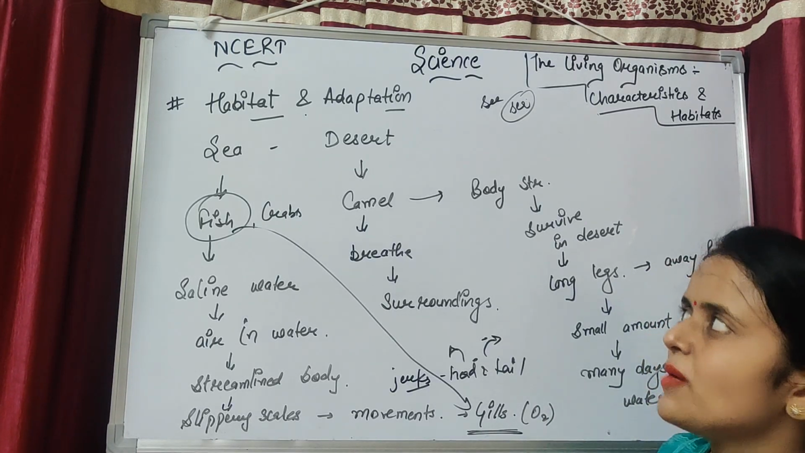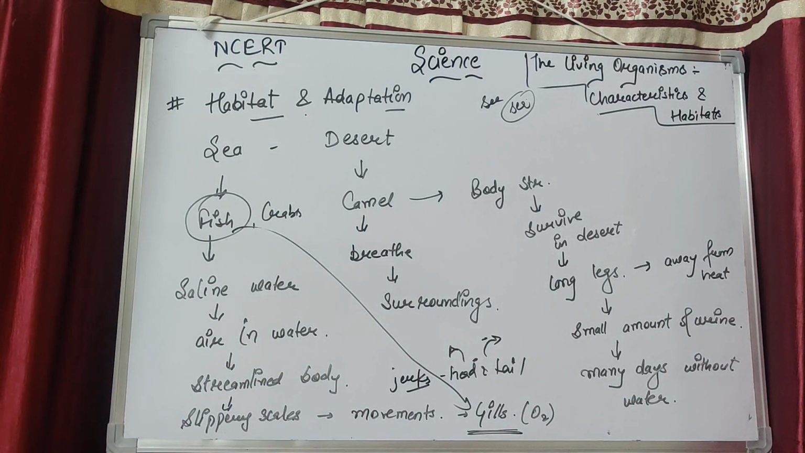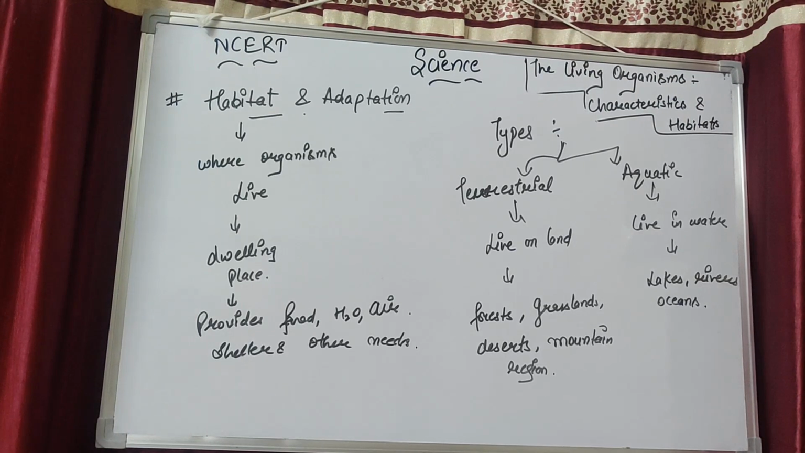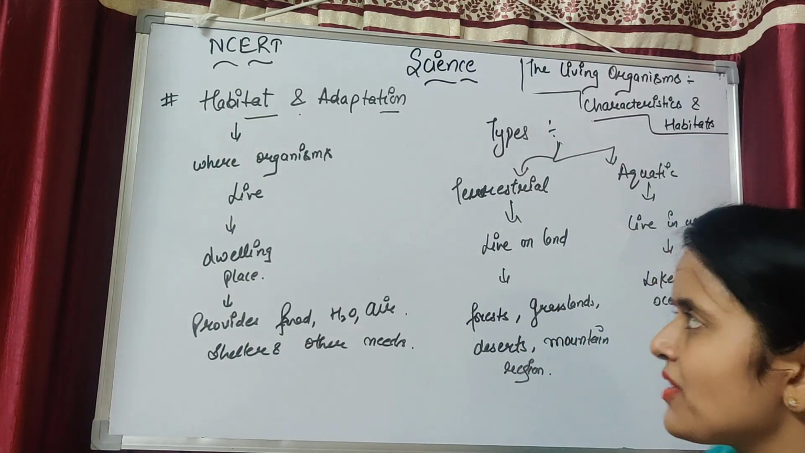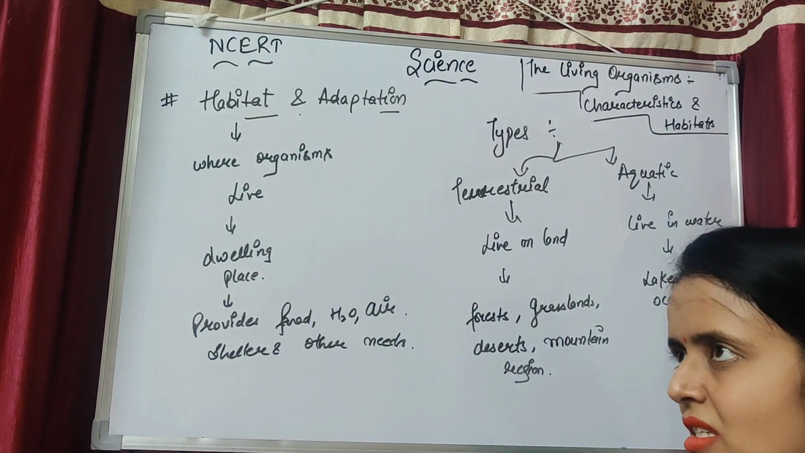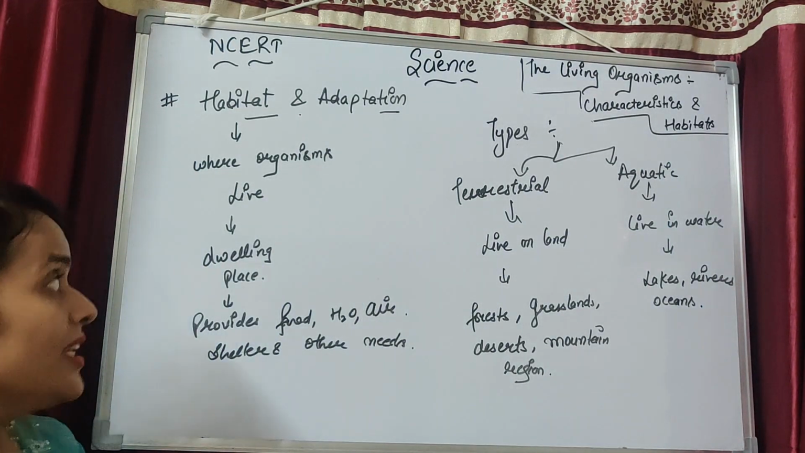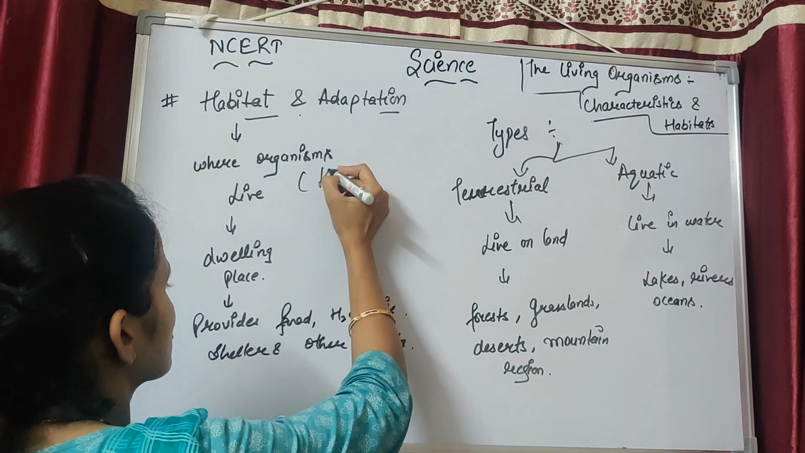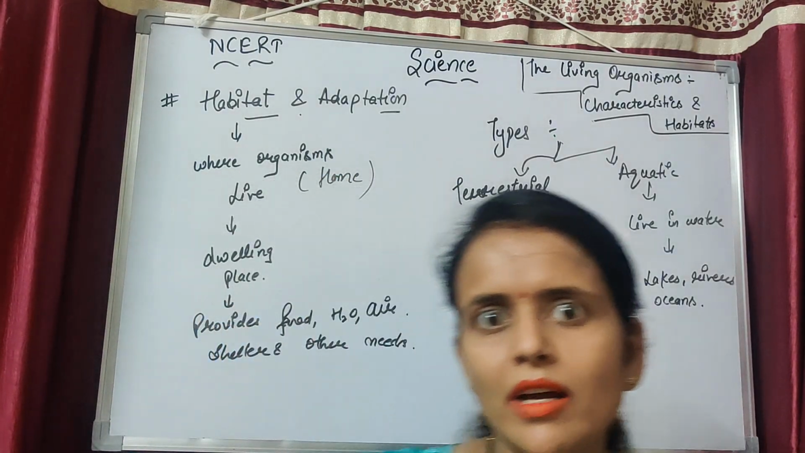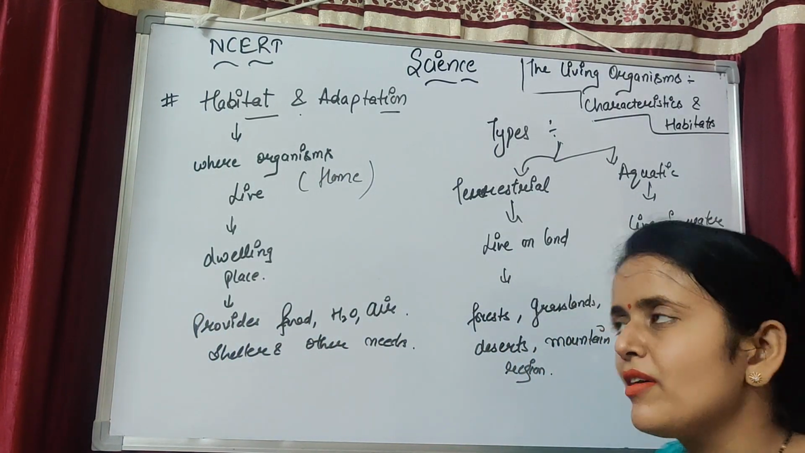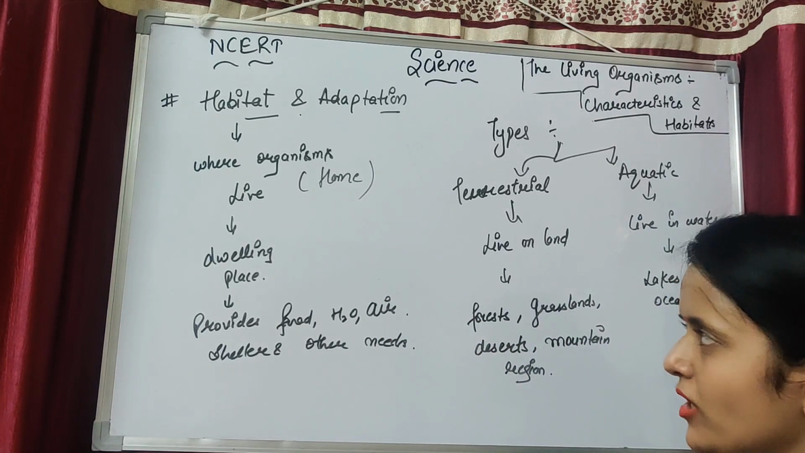Okay. So come to the definition of habitat and adaptation. Take a look. The definition of habitat is the place where an organism lives. That means our home is our habitat. The place where an organism lives is known as home. For example, we live at our home, so our habitat is our home. Dwelling place, that means our home, which we call sweet home.